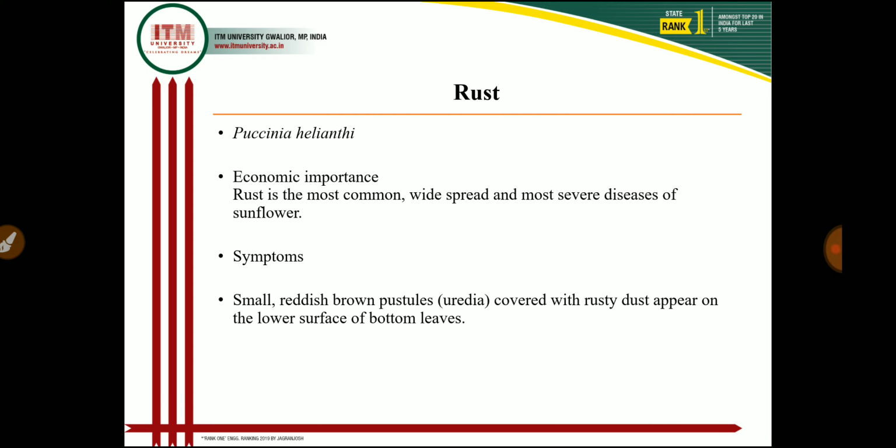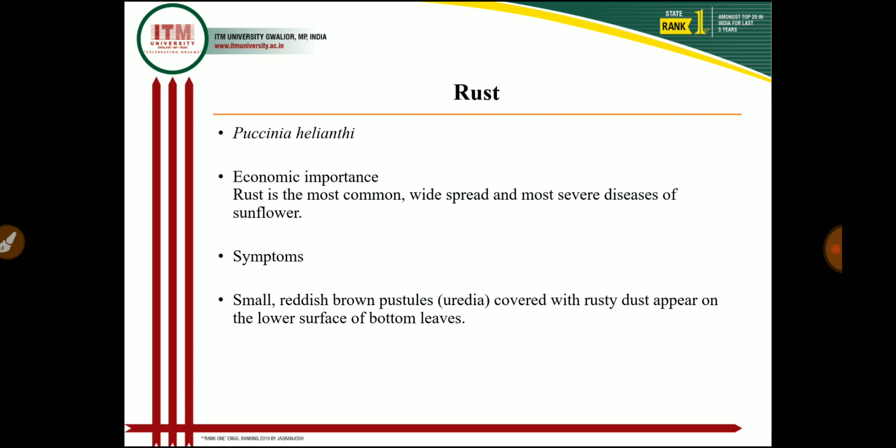Under severe rust infection, the yield losses in a susceptible hybrid may be 10 to 30%. So if severe infection of the rust occurs in the sunflower, then yield losses are up to 10 to 30%. Then in symptoms of rust, as you know, the most important symptoms are in the leaf, there is a